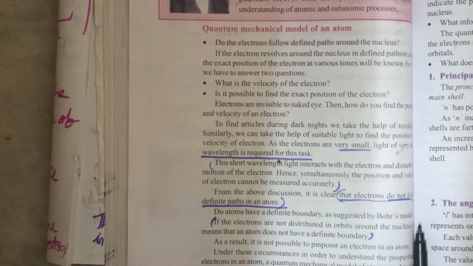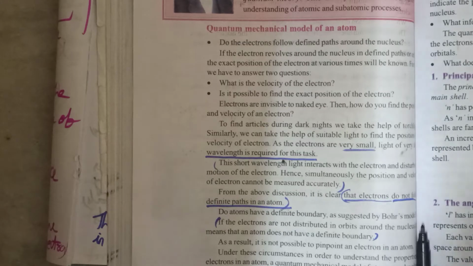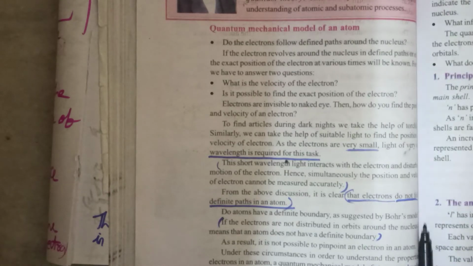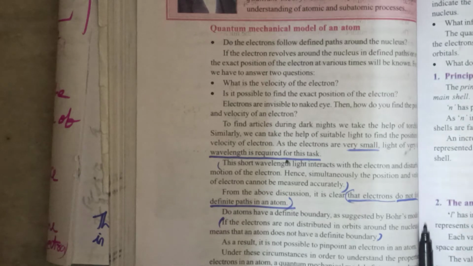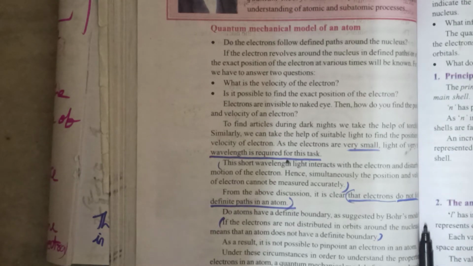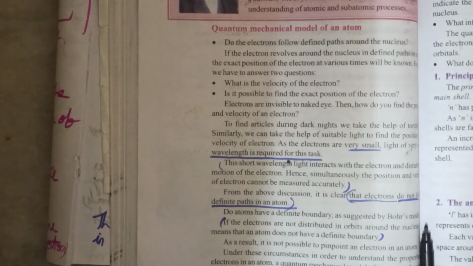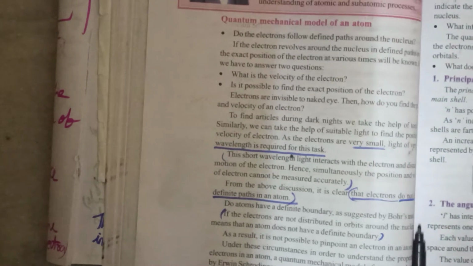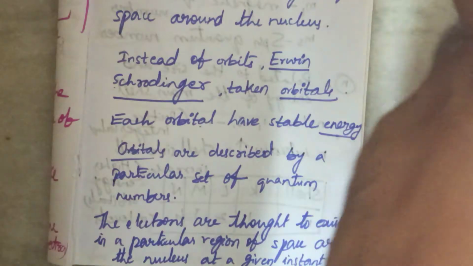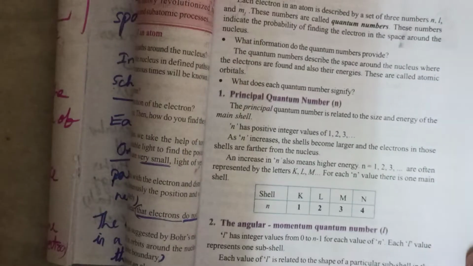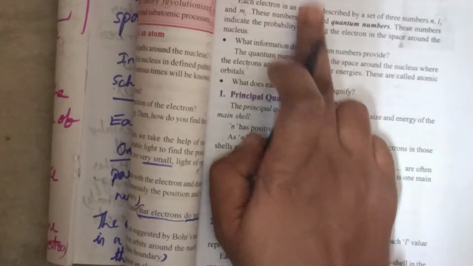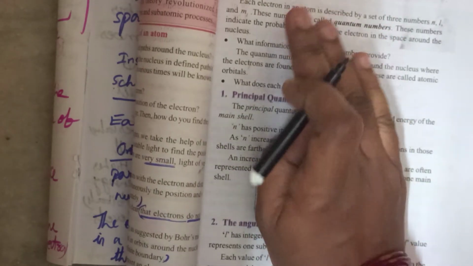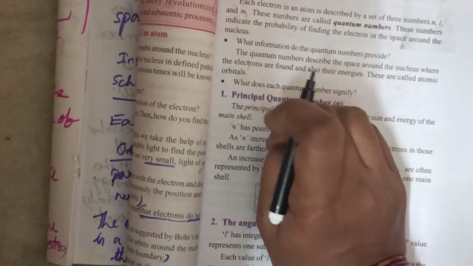For that purpose, Erwin Schrödinger proposed the quantum mechanical model of an atom, and he gave one point: in a given space around the nucleus, only certain orbitals can exist. Those are described by a particular set of quantum numbers. Next we are going to discuss those quantum numbers.